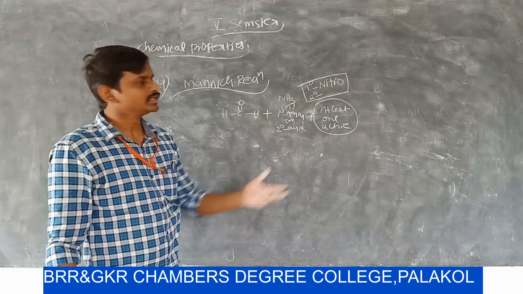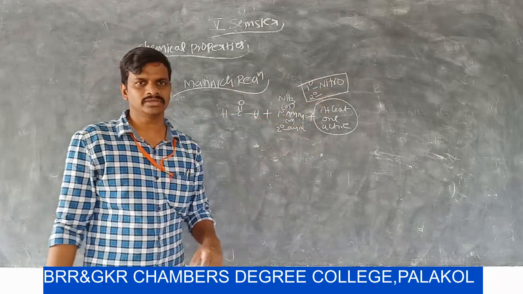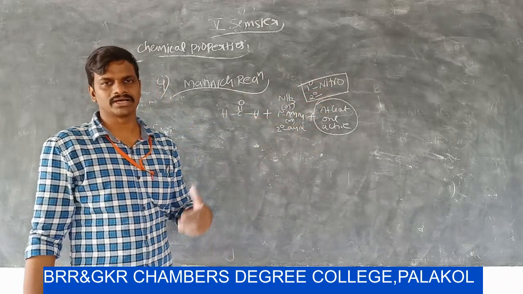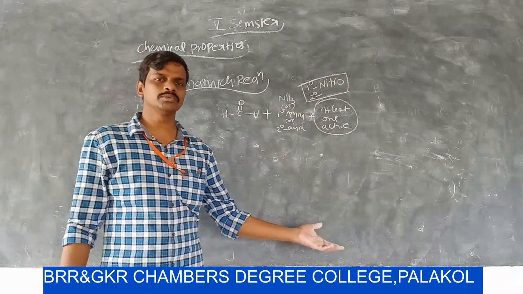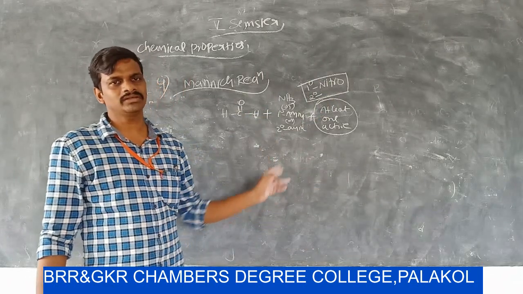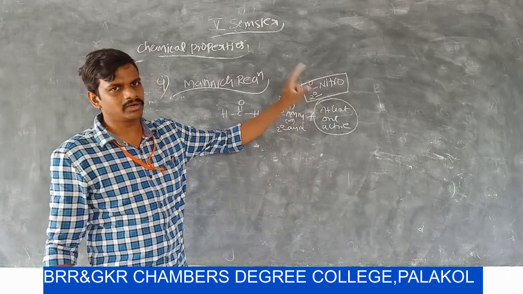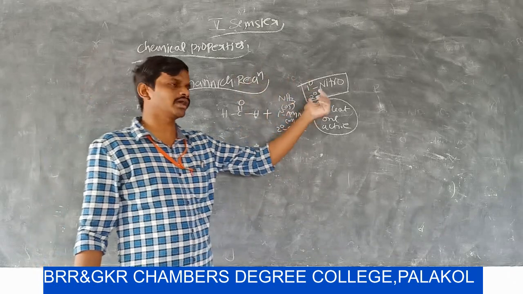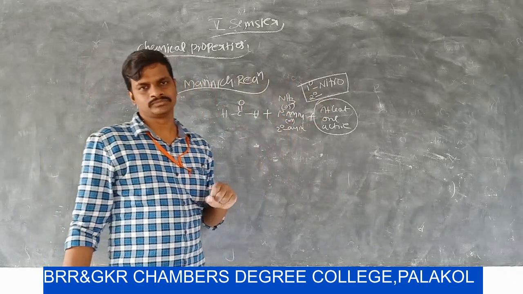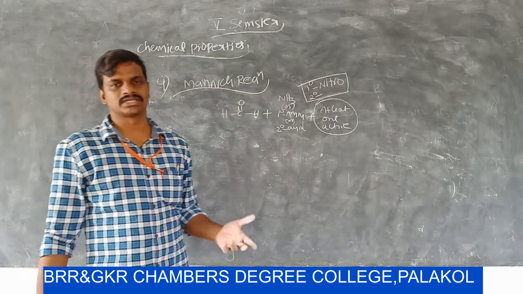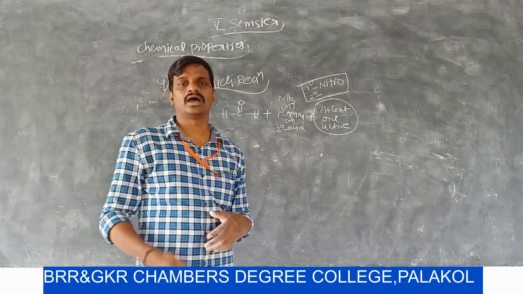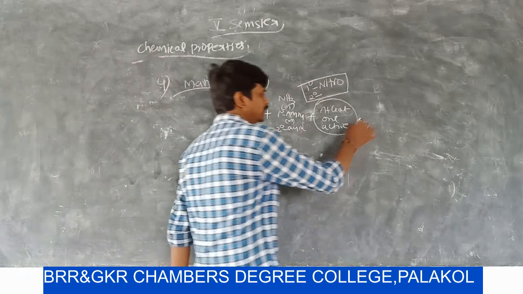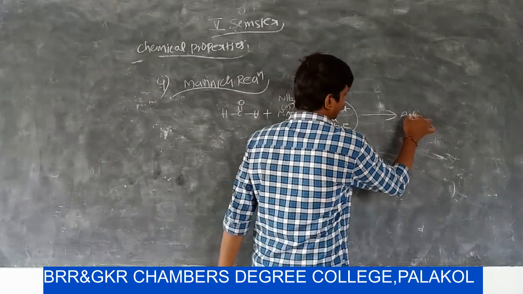Why? Because these two compounds have activated hydrogens, because of the presence of the nitro group: the adjacent carbon has 2 alpha hydrogens in primary nitrohydrocarbon, and 1 alpha hydrogen atom in secondary nitrohydrocarbon. But tertiary nitrohydrocarbon does not have any activated hydrogen atoms. Then it forms an adduct.